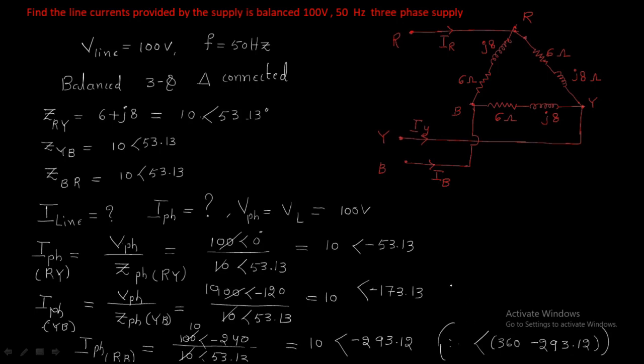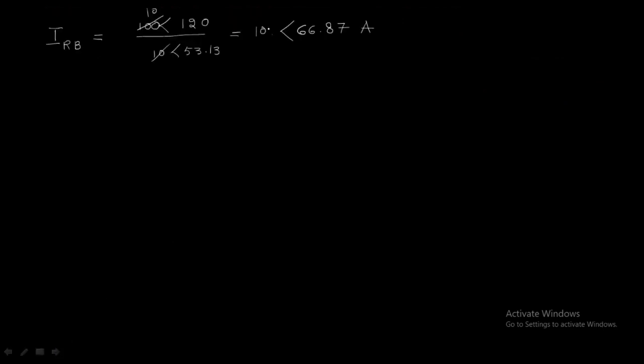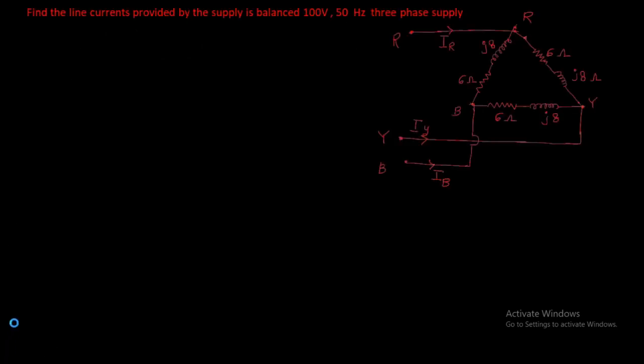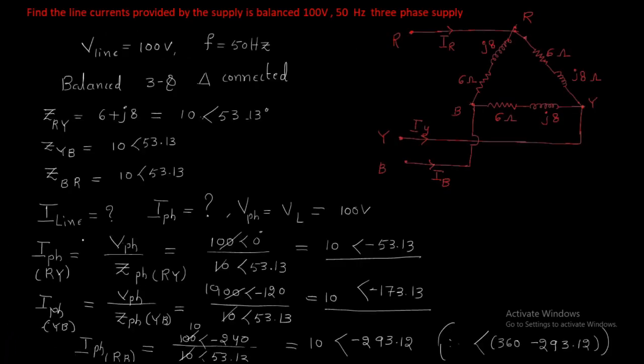Right, so we are getting three currents. The first current is 10 at an angle of minus 53.13, the second current is 10 at an angle of minus 173.13, and the third current is 10 at an angle of 66.87 amperes. But these are all phase currents, and the question asks for the line current.